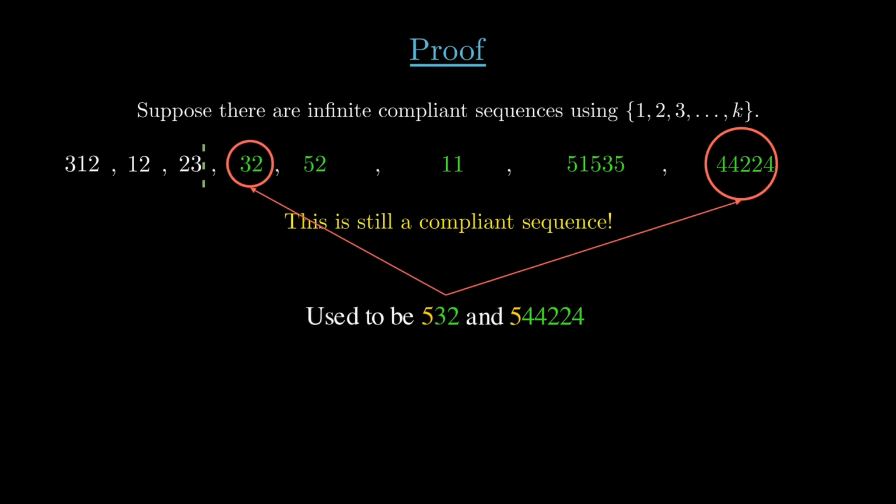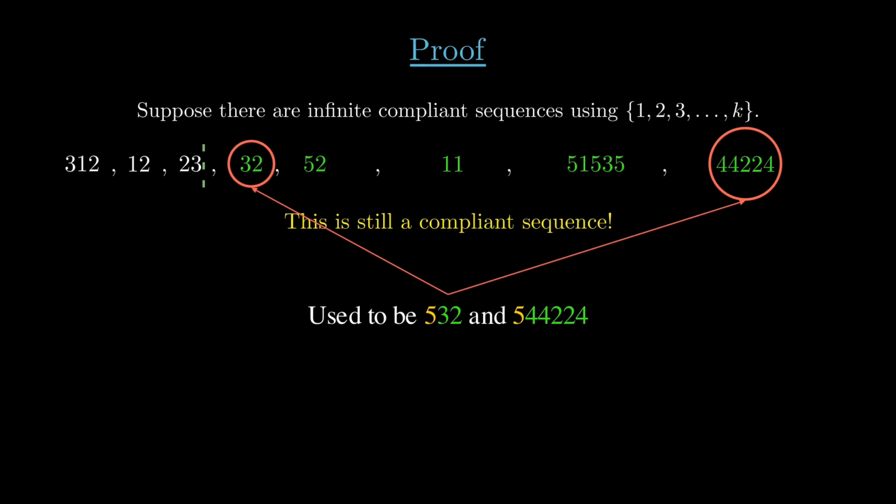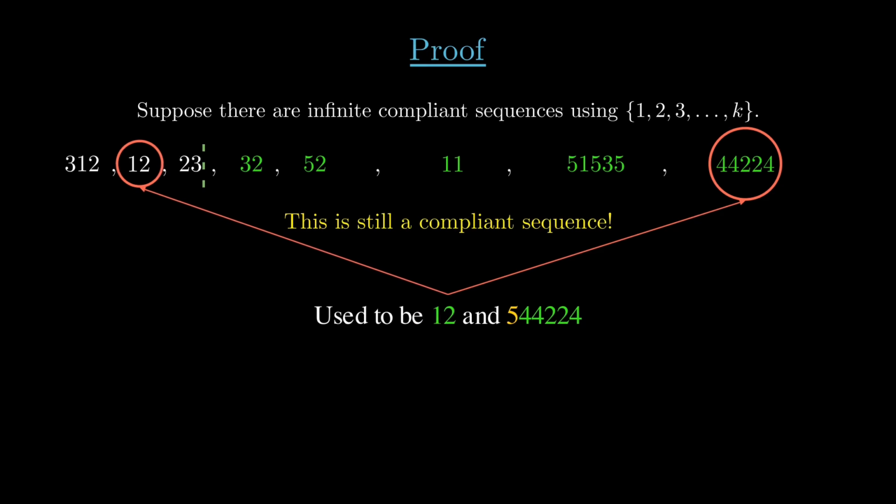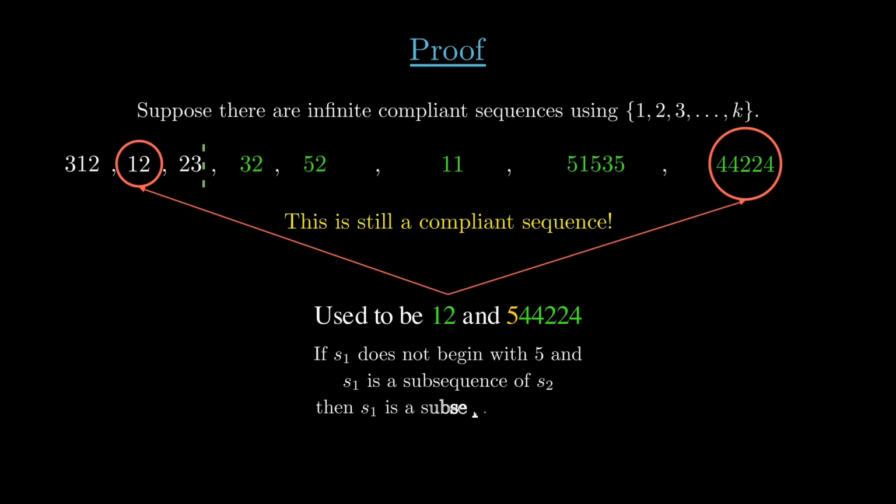If you compare two terms from after the first n elements, then you're just looking at two strings that used to have an extra 5 in the first position. If the first entry is a subsequence of the second one, then it was also a subsequence earlier when the 5s were in front. Okay, what if you grab one entry from within the first n, and another entry from past that point? Keep in mind the first entry is unchanged from earlier, and the later entry just had its initial 5 removed.